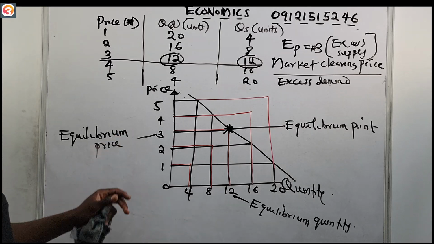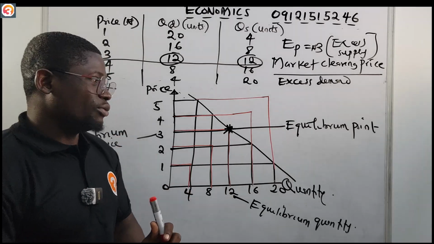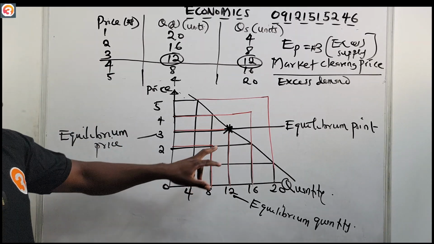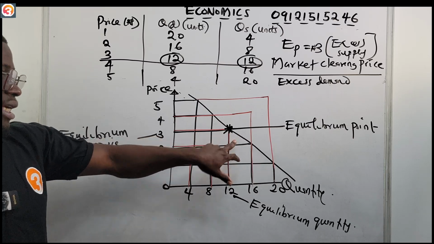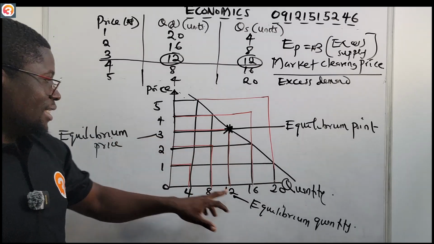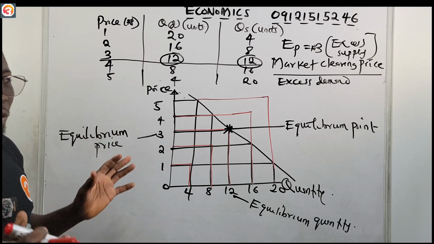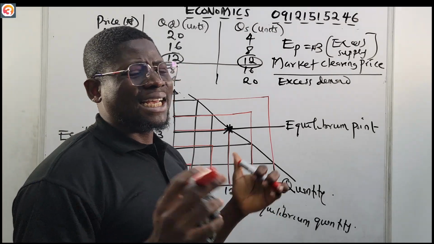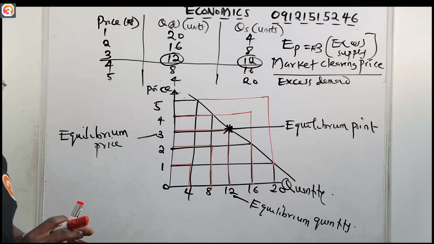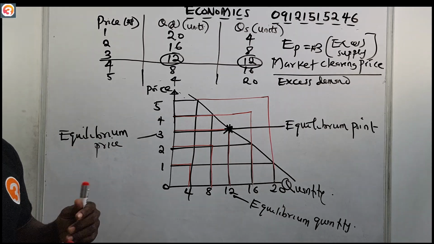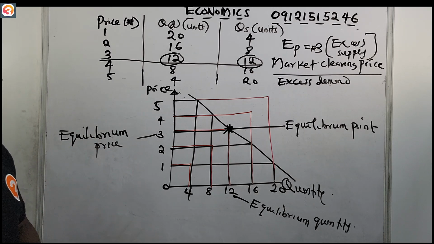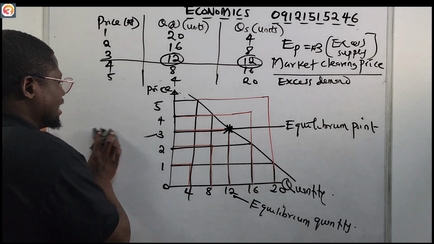Okay, I'll show you this graph now, to help you better understand what we're talking about. So this is our equilibrium point, this is our equilibrium quantity, and this is our equilibrium price. All right, so having known this, it now gets interesting. Let's talk about the concept of excess supply and excess demand.